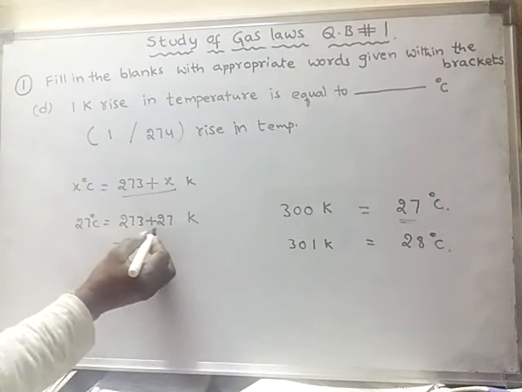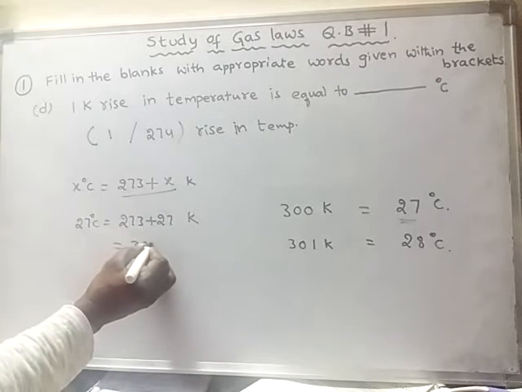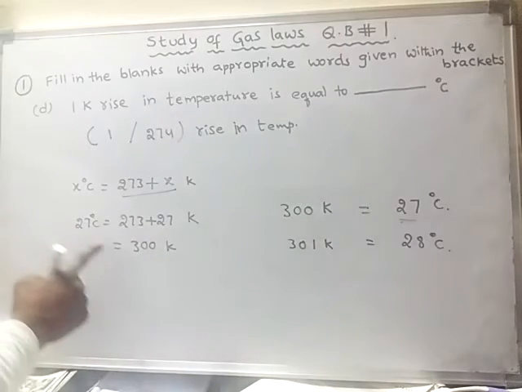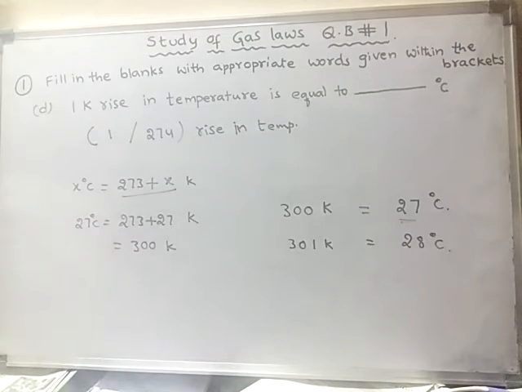So how much will it be? 273 plus 27 will be equal to 300 Kelvin. Okay, 27 degrees centigrade is equal to 300 Kelvin. Okay, like this. Suppose I take